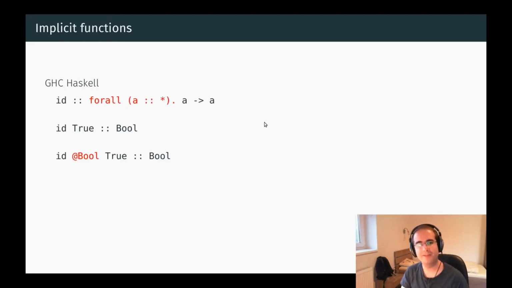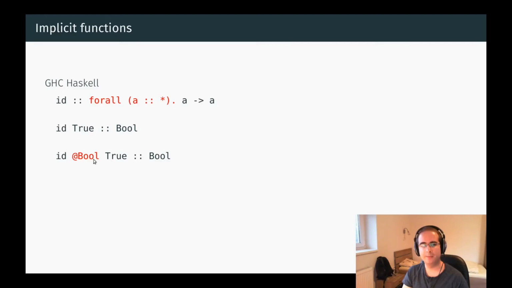Second, what are implicit functions? These are functions such that arguments are given by inference by default and not by the programmer. In GHC Haskell, forall types are an example. These are functions abstracting over types or other type-level data. The arguments for forall abstraction are inferred by default, as here, but we can also use visible type application to fall back to explicit arguments, as here.